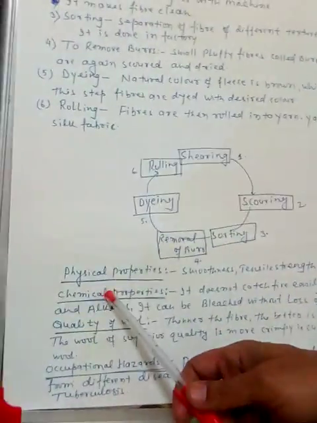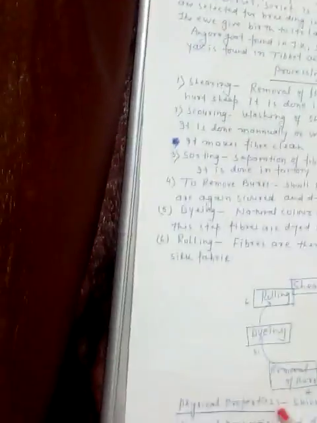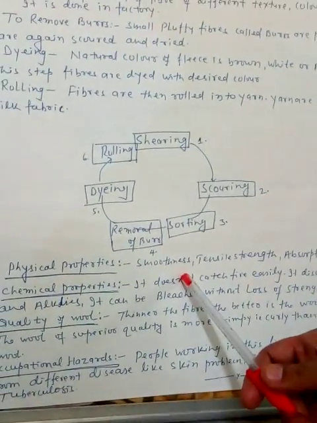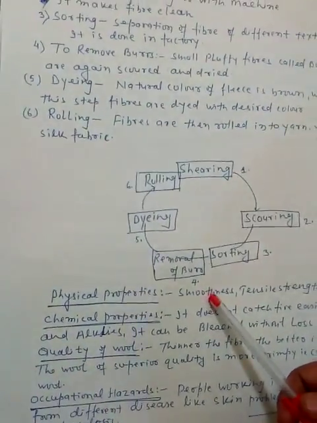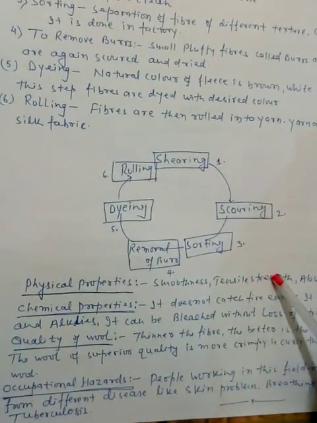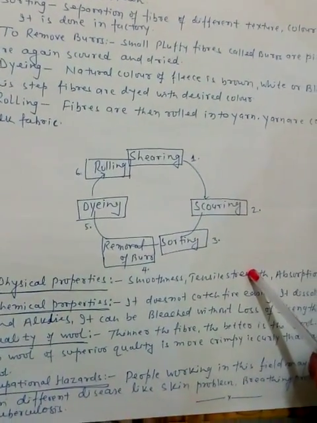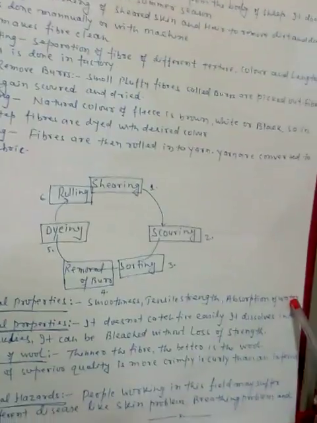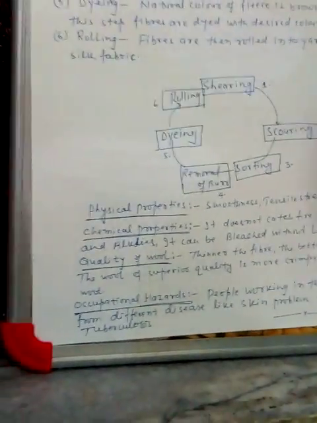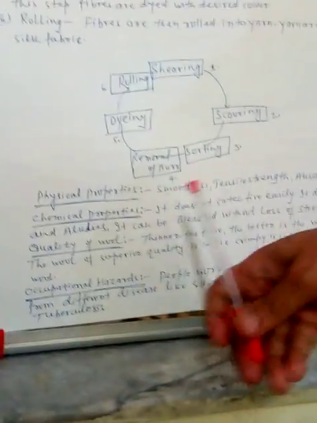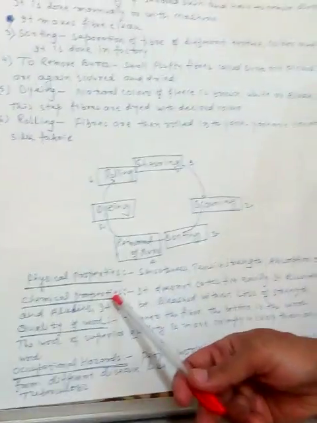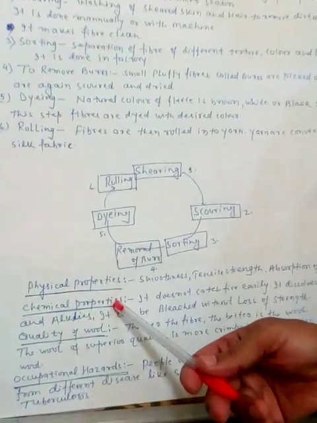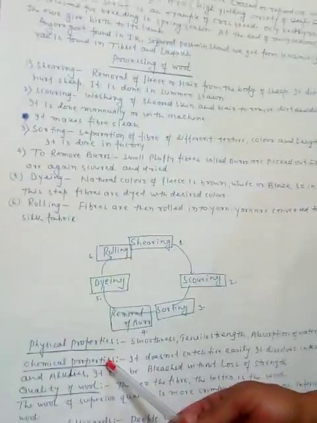Now the physical properties of wool. The physical properties are whatever we see from outside: smoothness, tensile strength and absorption of water. It is very soft and smooth. Tensile strength means it is strong, and it absorbs water. If we put wool into water, it absorbs water. Then the chemical properties of wool: it is protein in nature, because it is obtained from the body of the sheep.